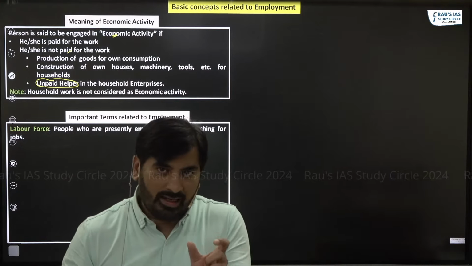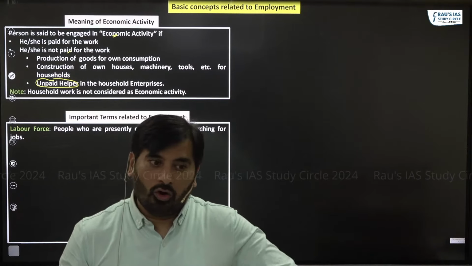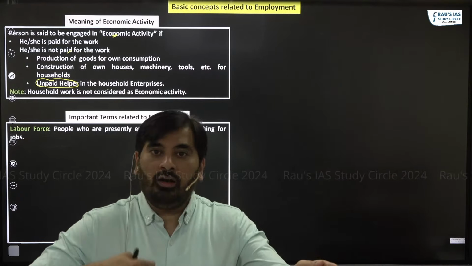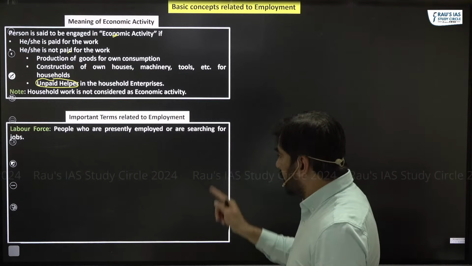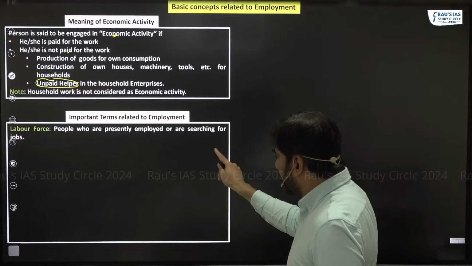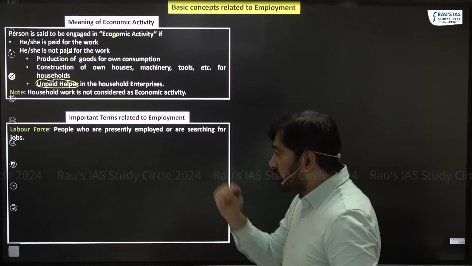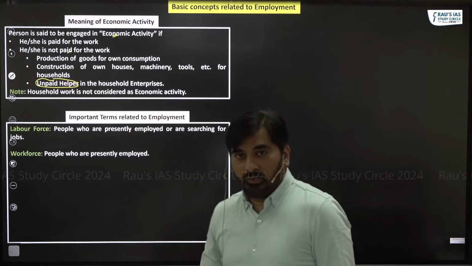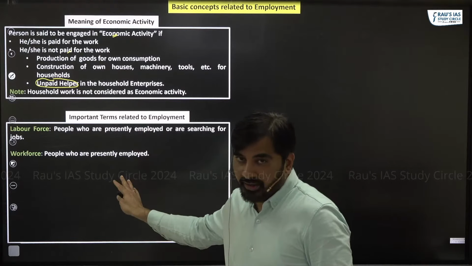When we say labor force of a particular country, labor force includes all those people who are either working or looking out for work. That is what is labor force. So people who are presently employed or are searching for jobs, that constitutes the labor force. Workforce includes all those people who are presently employed.